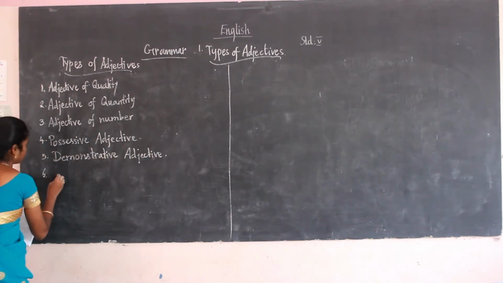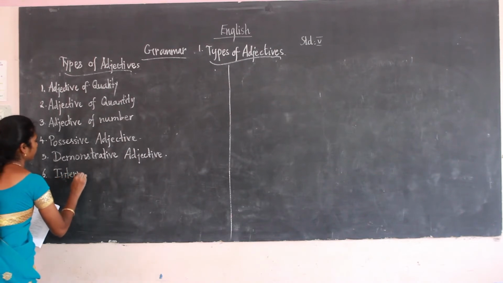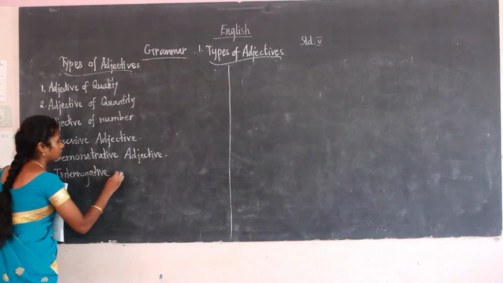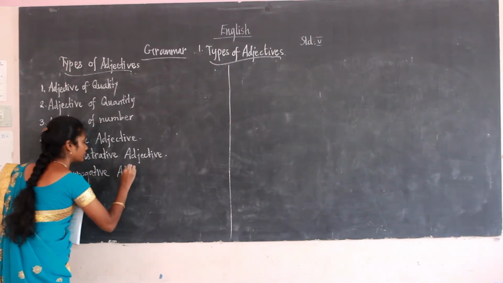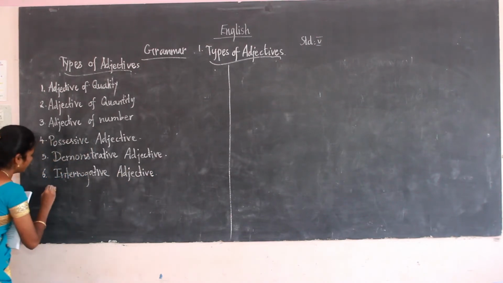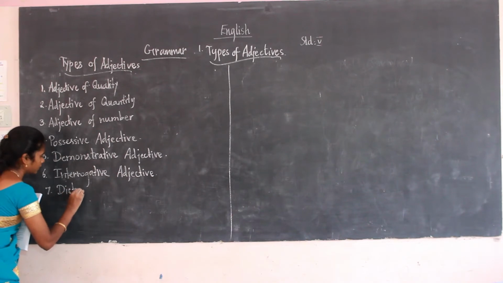Sixth one, interrogative adjective. Seventh one is the last one, that is distributive adjective.